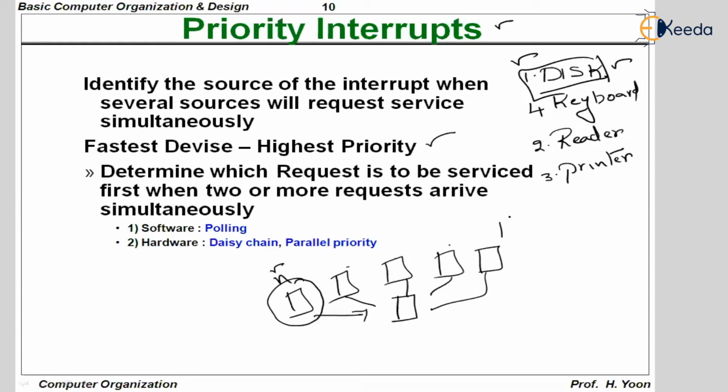If at any point of time only one device is requesting, the CPU's job will be simpler and easier because the CPU will have to execute only that specific service routine. But what if multiple devices are requesting? At that time, the CPU will have to analyze the priorities. Which has the highest priority? That should be serviced first.